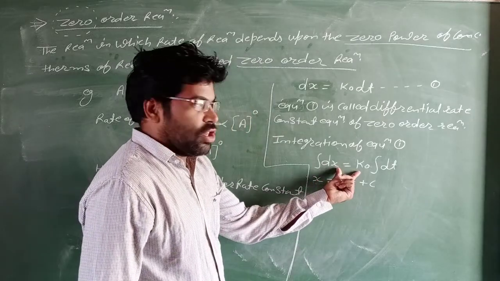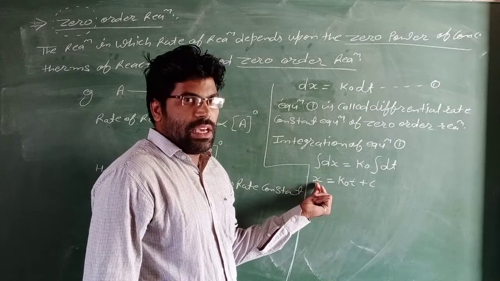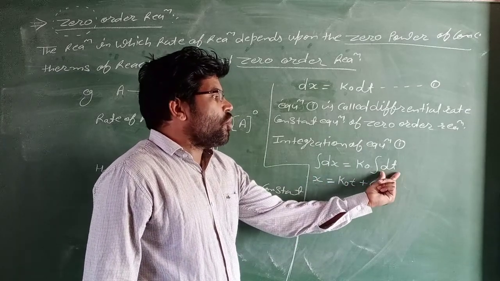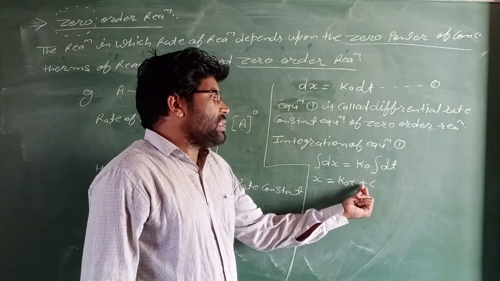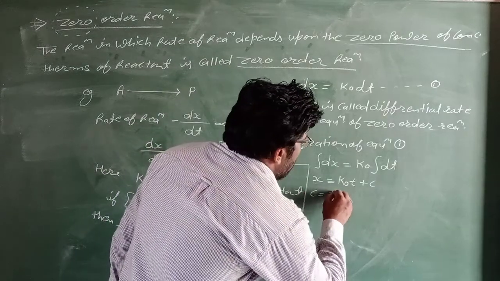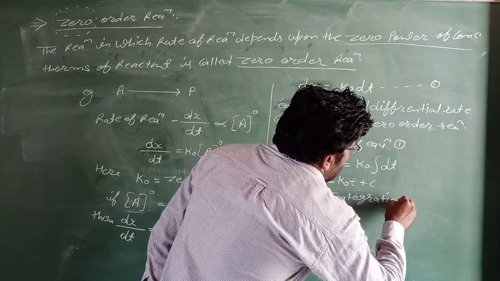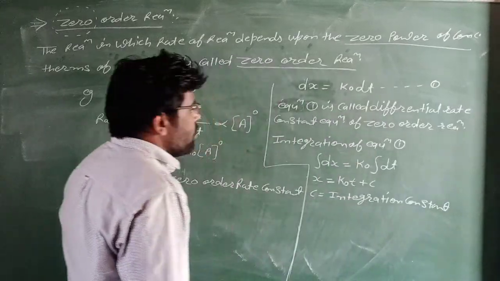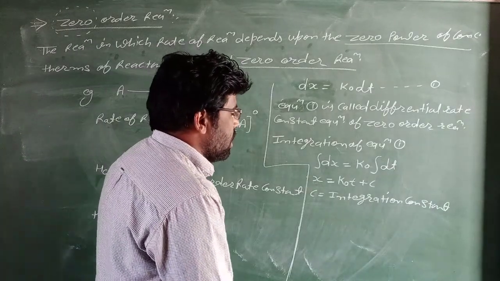Integration of this equation: the integration of dx is x. K0 is a constant value, and integration of dt is t plus c. C equals the integration constant.